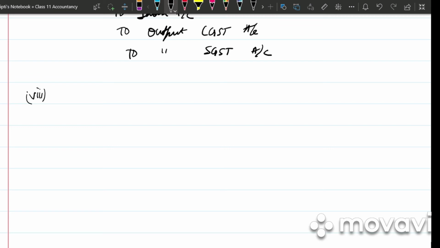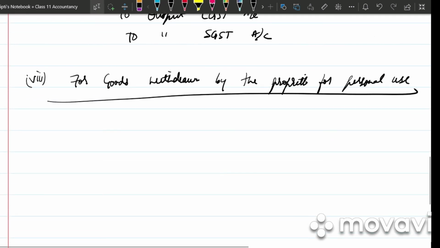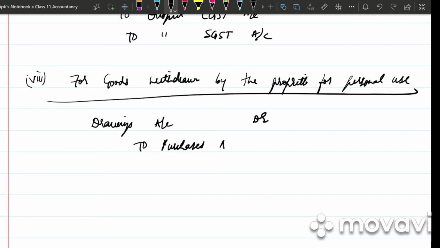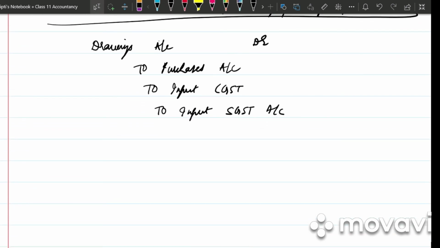Eighth entry, for goods withdrawn by the proprietor for personal use. So what will be the entry? Drawings account debited. He is withdrawing goods, to purchases account, to input CGST, to input SGST account. Write the narration, goods taken for personal use.